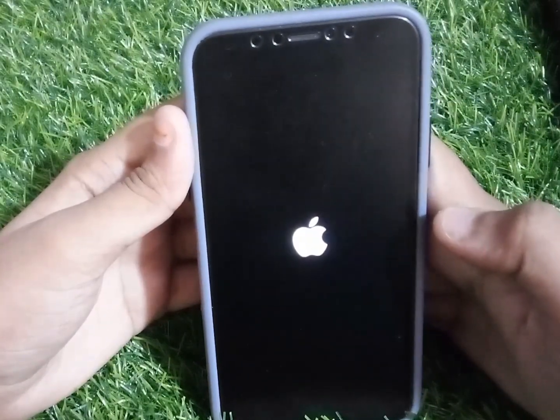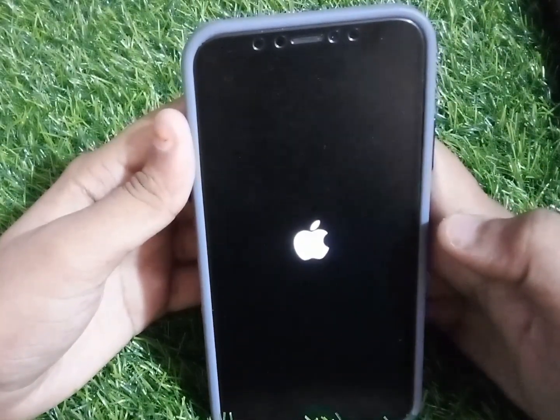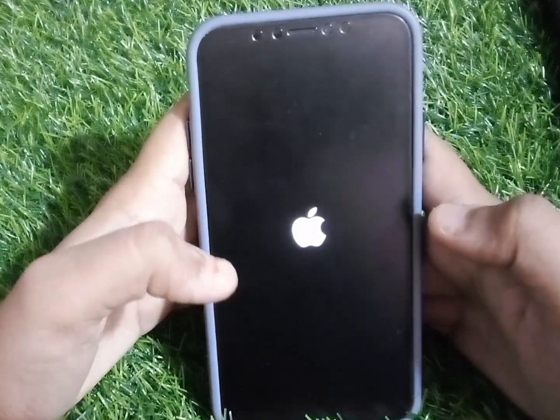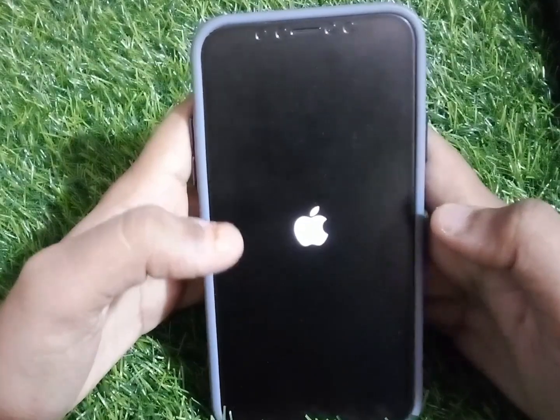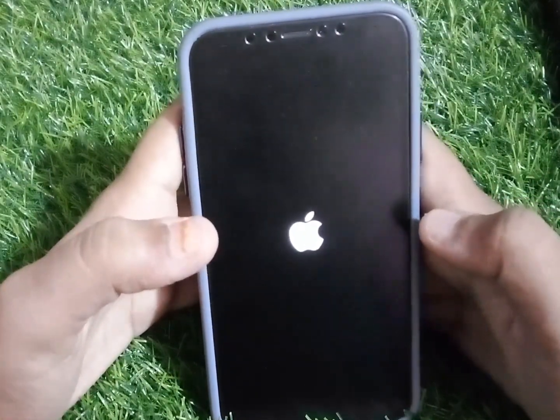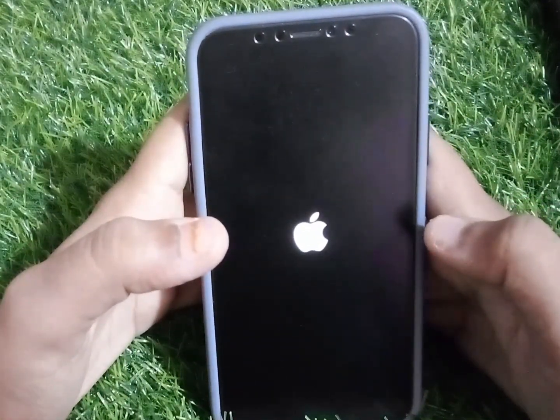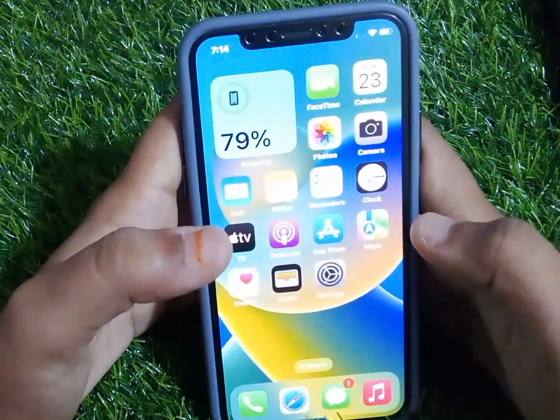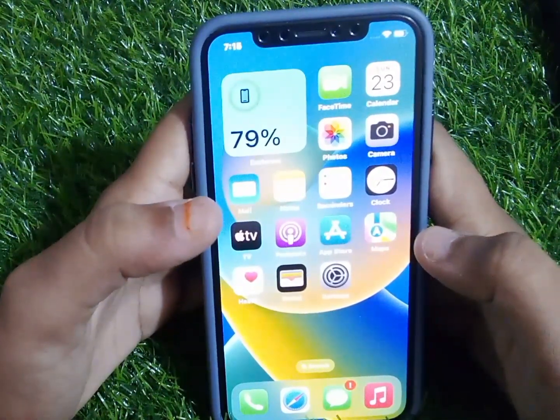And wait 10 to 20 seconds. And problem is fixed.